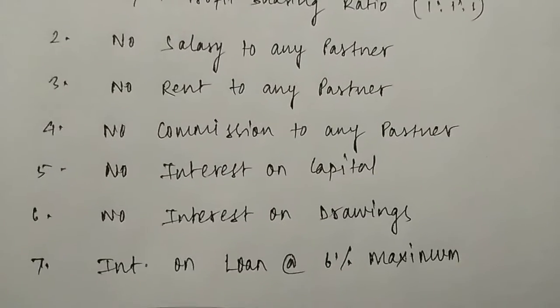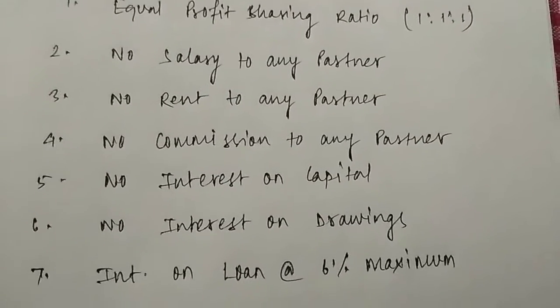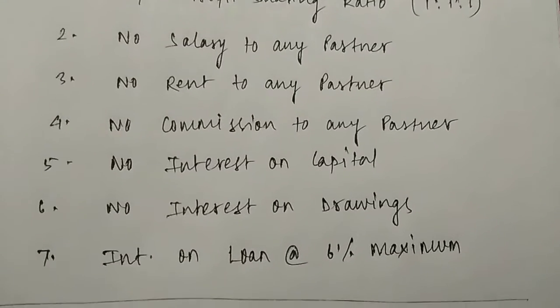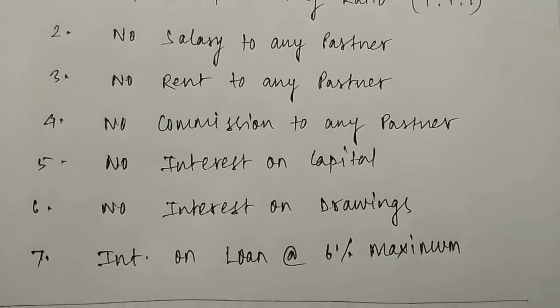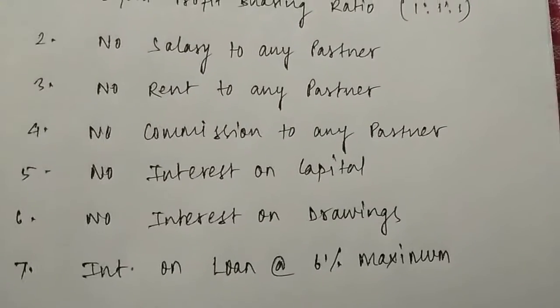However, interest on loan can be provided to a partner if, apart from the capital, a partner has also contributed some amount of loan to the business. Then he or she is entitled to obtain interest from the firm, but at the rate of 6%, that is maximum. Not more than 6% interest will be allowed to such partner.